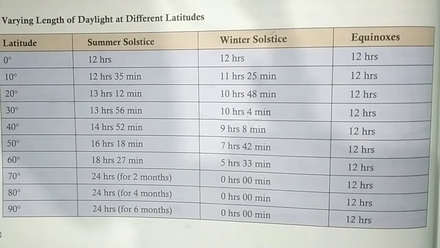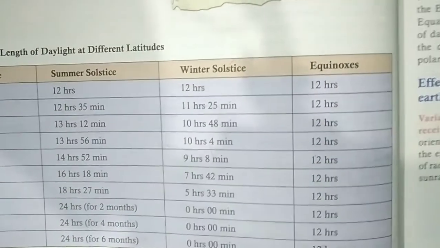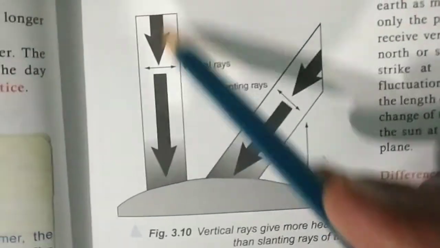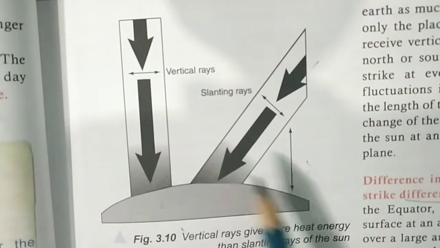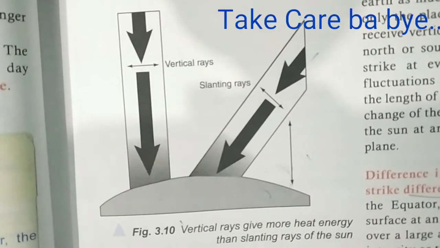So with the help of the diagram, we know vertical rays give more heat energy than the slanting rays. So with this our chapter is over here.